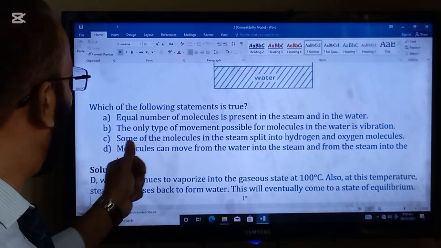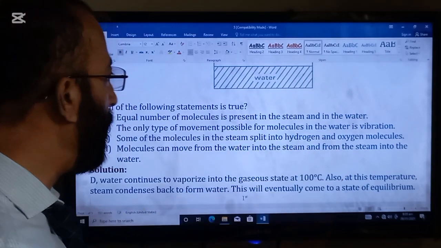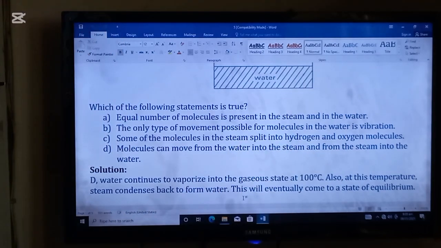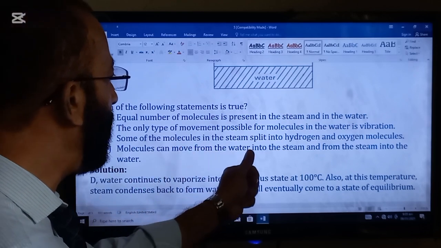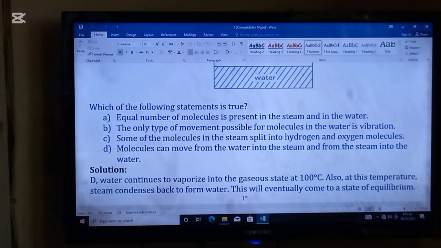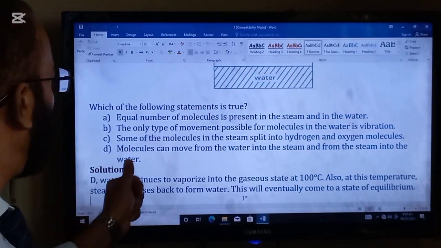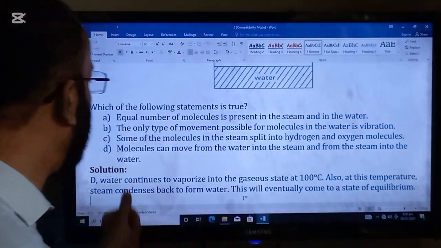B part is, the only type of the movement possible for molecules in the water is vibration. C part is, some of the molecules in the steam split into hydrogen and oxygen molecules. And D part is, molecules can move from the water into the steam and from the steam into the water.